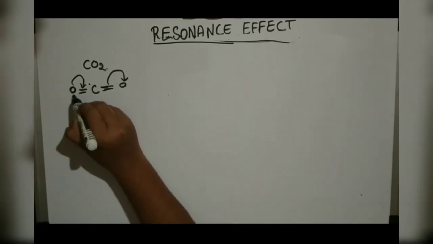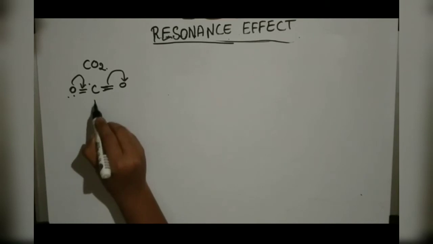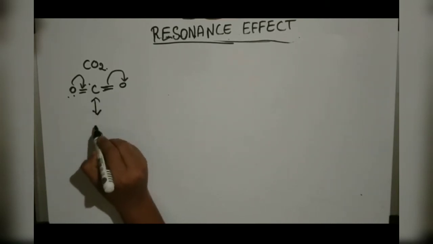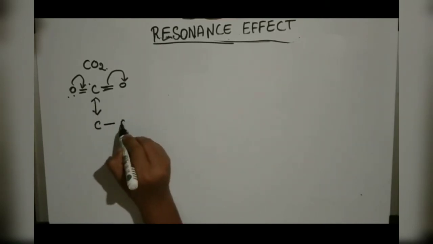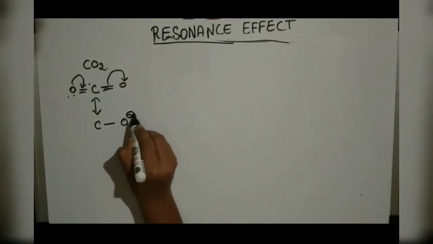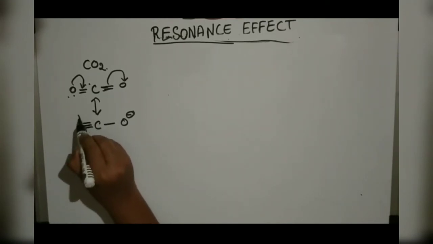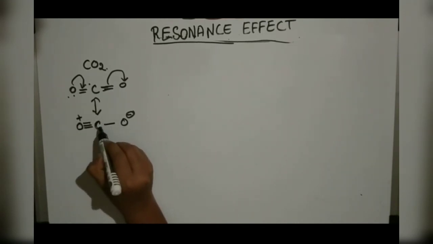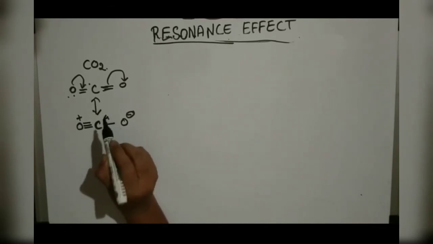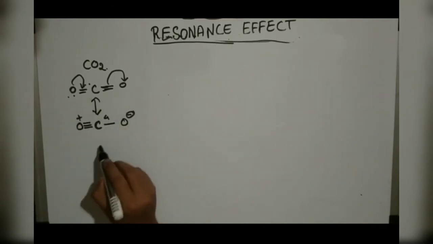Oxygen has a high electronegativity. So what is the resonance structure for this? C single bond O, with the negative charge over here. The negative charge comes from here, and here there are 3 bonds to oxygen. What is the valency of carbon? The valency of carbon is 4. You should know that. Positive charge.